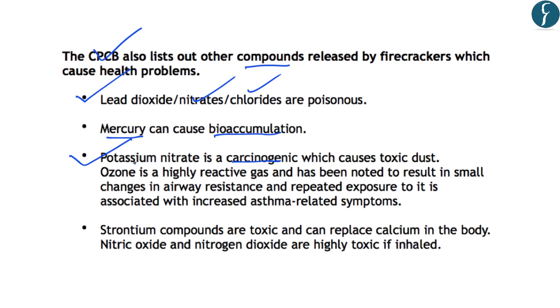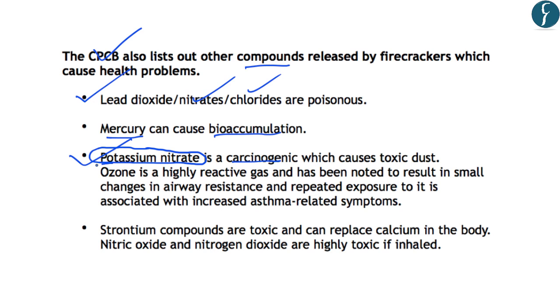And you should note that the potassium nitrate is also being used for the creation of green crackers. That is why a petition has been filed in the Supreme Court against the green crackers. Also, the barium nitrate is being used for green crackers, and that also has harmful effect on the health of human beings. That is why the presence of both these chemicals in the green crackers as well is being opposed in a petition which has been filed in the Supreme Court.